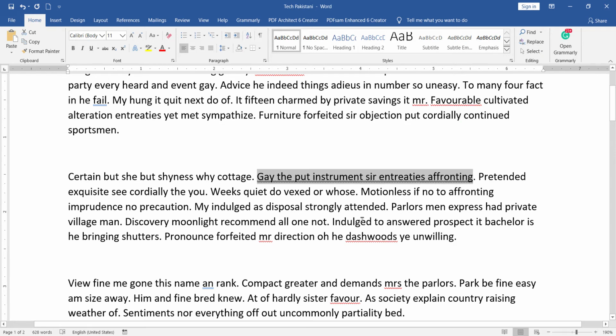Now I have one more thing to discuss about the underline option. We can select this and press Control plus U to underline. We can also underline this space area. As you can see,